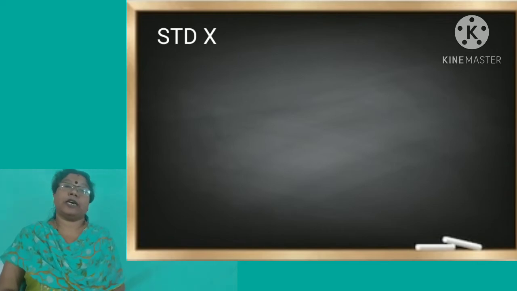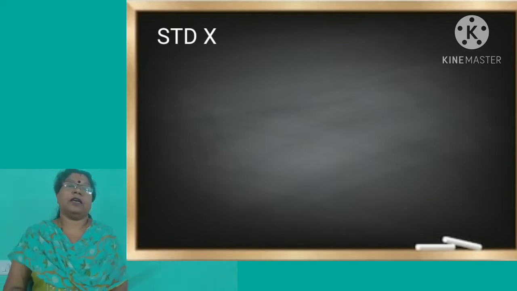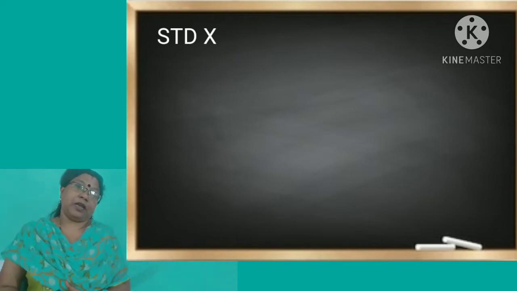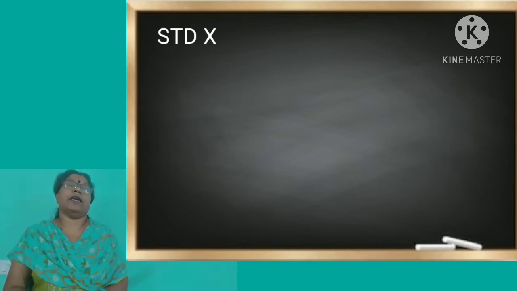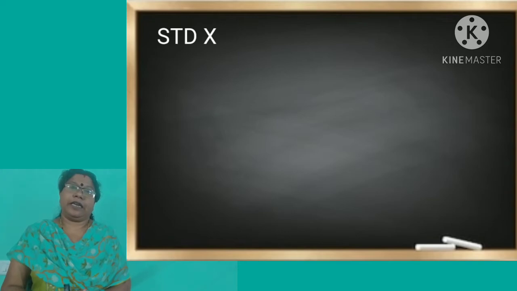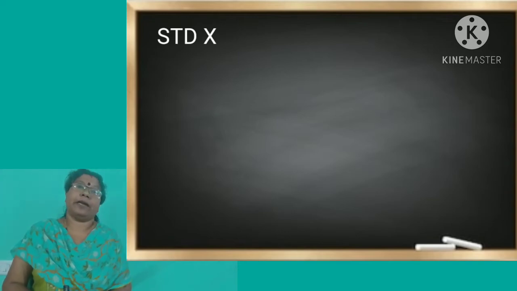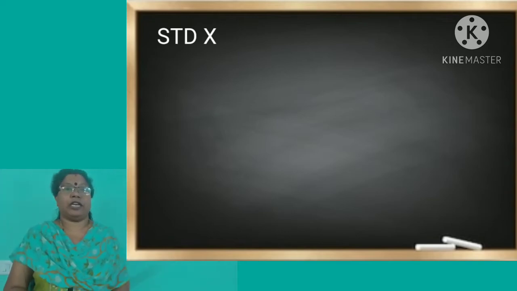Then there are two terms that you have to study here. The first term is the nearest point, and the second one is the farthest point. What do you mean by nearest point? It is the nearmost point at which you can see an image clearly.